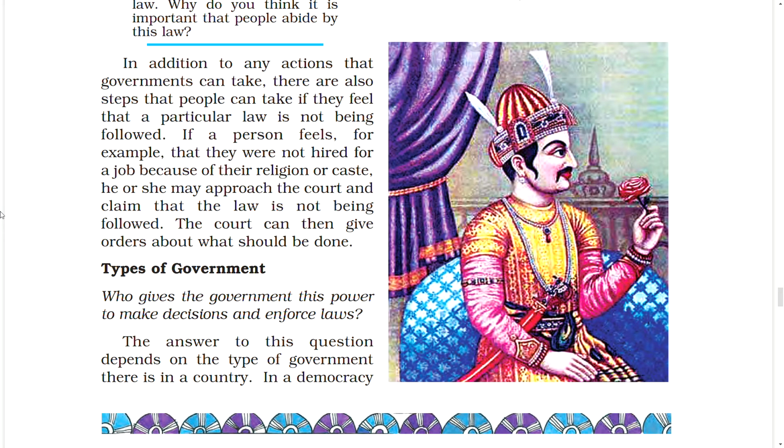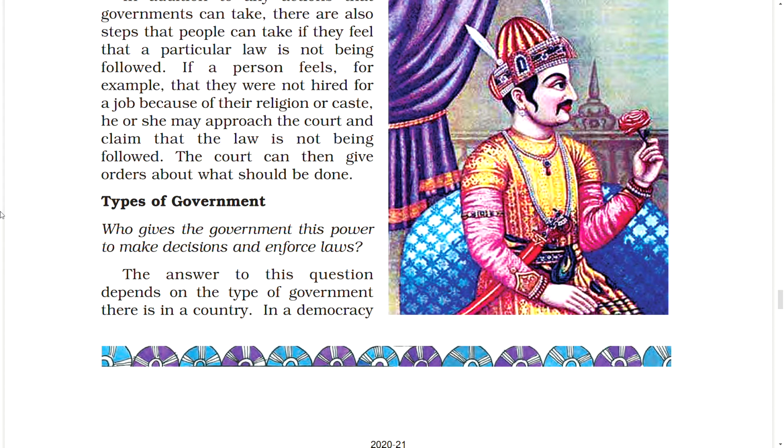In addition to any actions that governments can take, there are also steps that people can take if they feel that a particular law is not being followed. If a person feels, for example, that they were not hired for a job because of their religion or caste, he or she may approach the court and claim that the law is not being followed. The court can then give orders about what should be done.